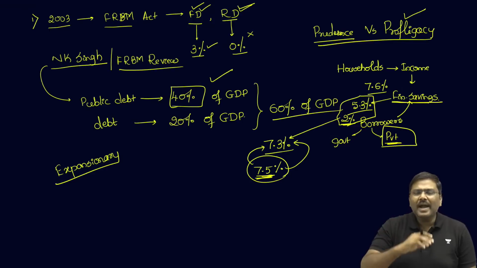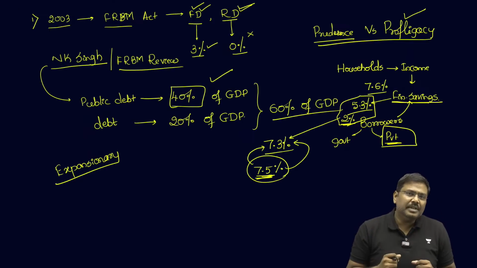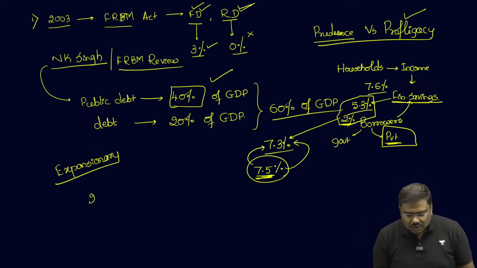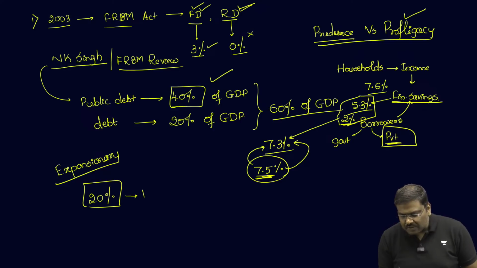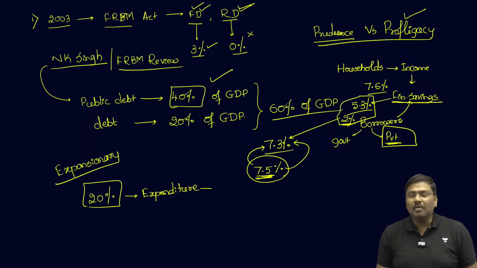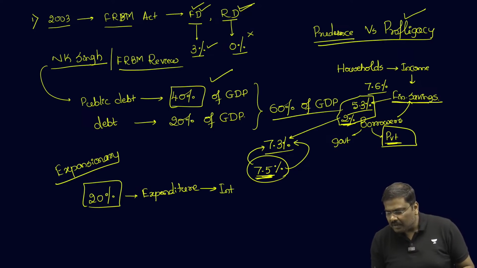Because if you look at the budget documents, you will see that around 20%, I am rounding off the number, of the overall expenditure incurred by the government is essentially in the form of interest payment.